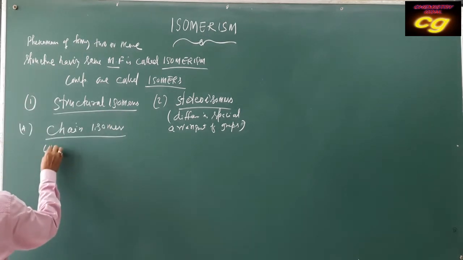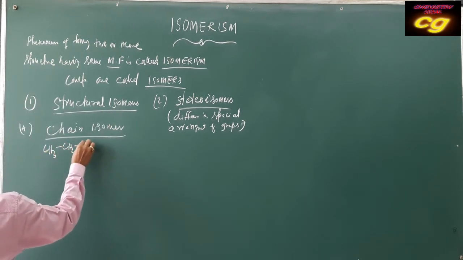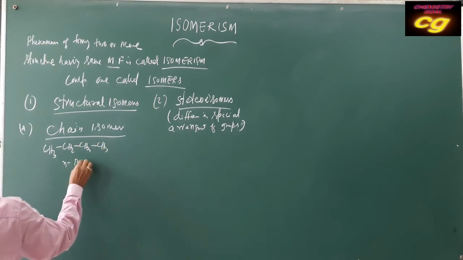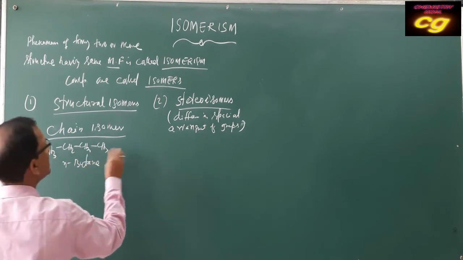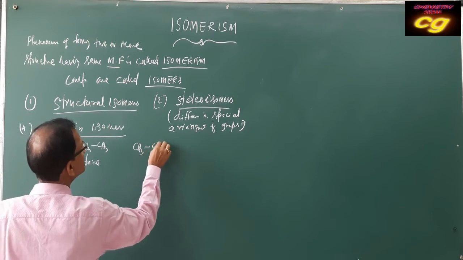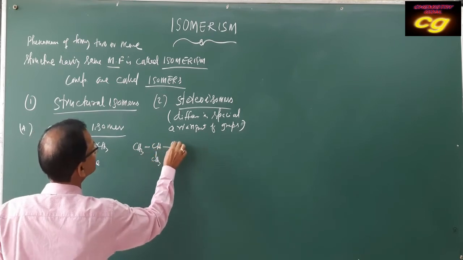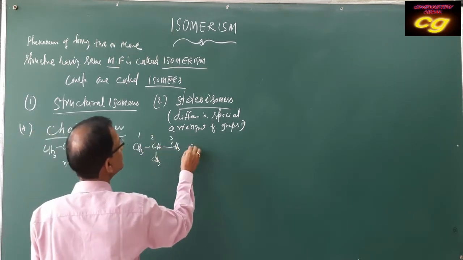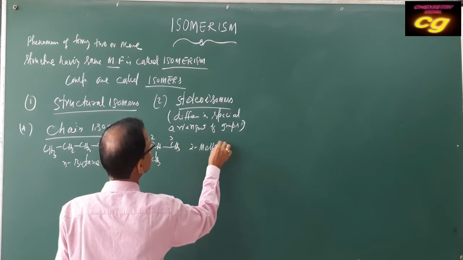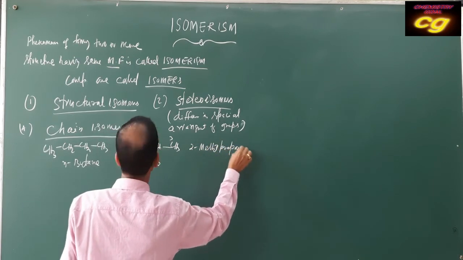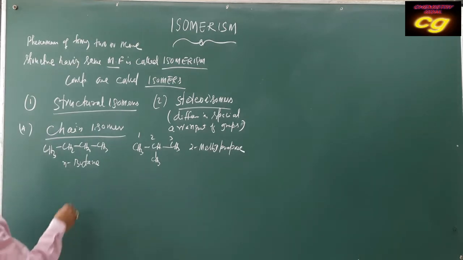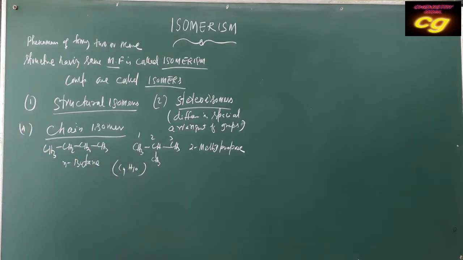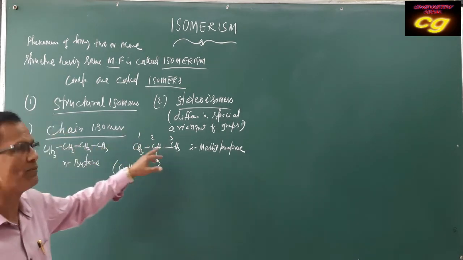For example, this is n-butane, but it can be written as CH3, CH, CH3, CH3, which is 2-methylpropane. Both have the same molecular formula, C4H10, but different structures. One is a straight chain, the other is a branched chain.